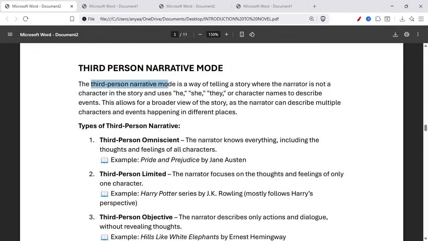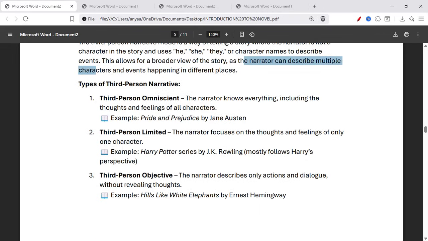Okay, now let's talk about the third person narrative mode. The third person narrative mode is a way of telling a story where the narrator is not a character in the story and uses he, she, they, or character names to describe events. This allows for a broader view of the story, as the narrator can describe multiple characters and events happening in different places.